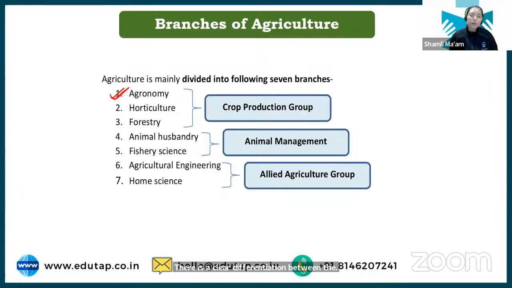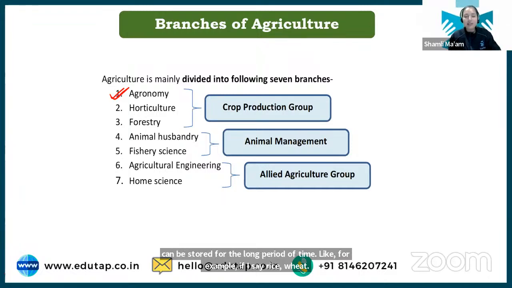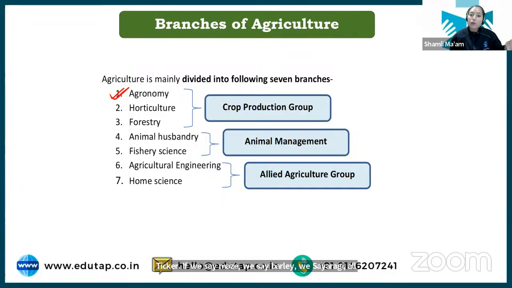Now what are field crops? Basically these are grown in fields for direct consumption, and they can be stored for a long period of time. Like for example, rice, wheat, maize, barley, jowar, ragi, all your millets, they are part of your field crops. And when we are studying and managing these field crops, that comes under your agronomy.